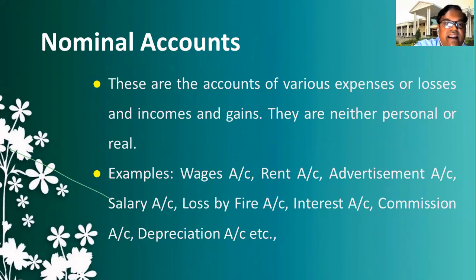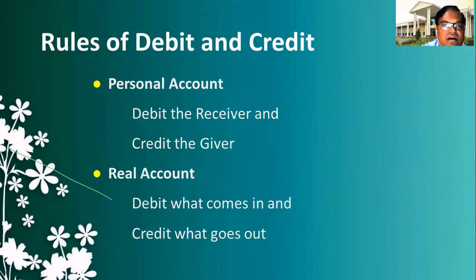Okay. After that, for journal entries, we are following some rules of debit and credit. You know that. So for these three types of accounts, we have the debit and credit rule. The first one, for personal account, we consider debit the receiver and credit the giver. Here personal account deals with persons. So who is the receiver, who is the giver? If he is the receiver, it should be debited. If he is the giver, it should be credited.